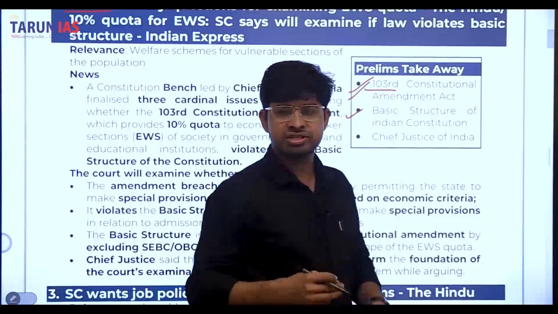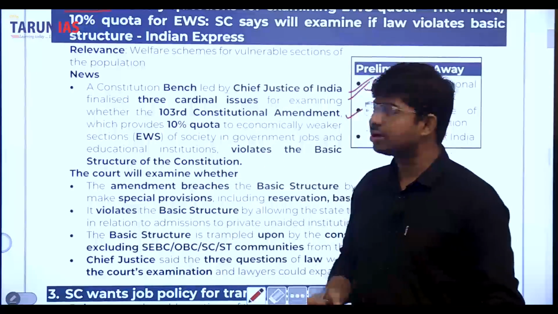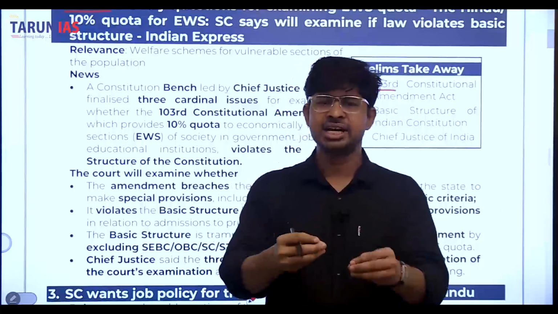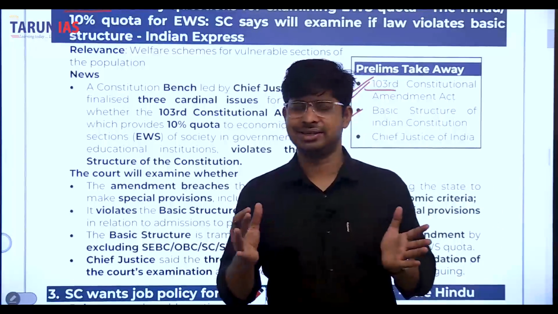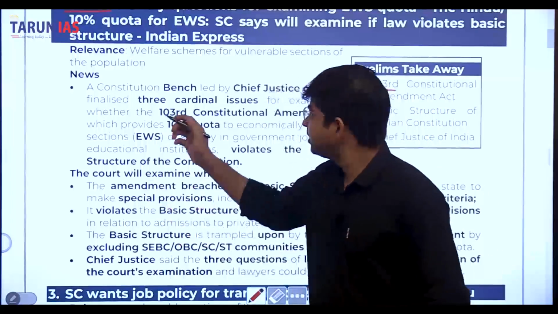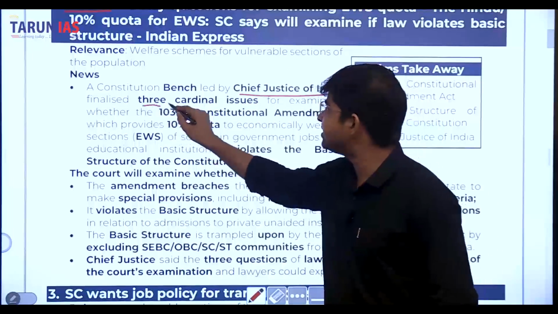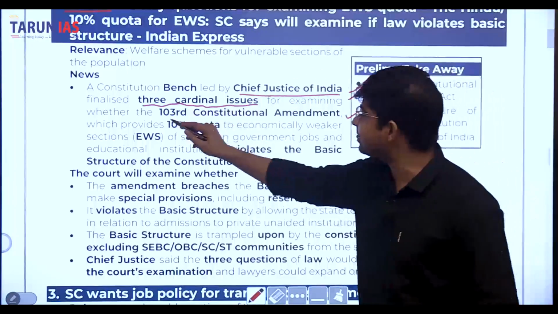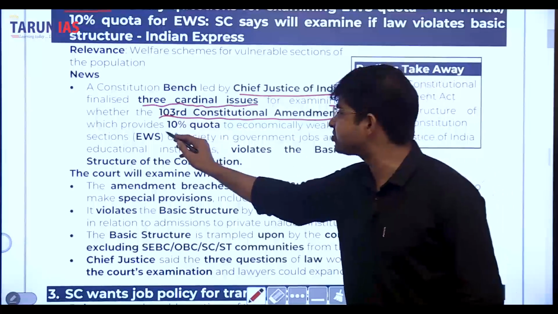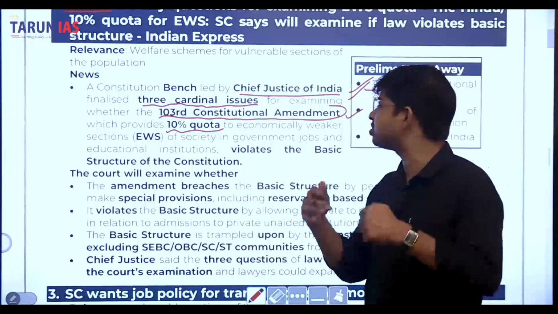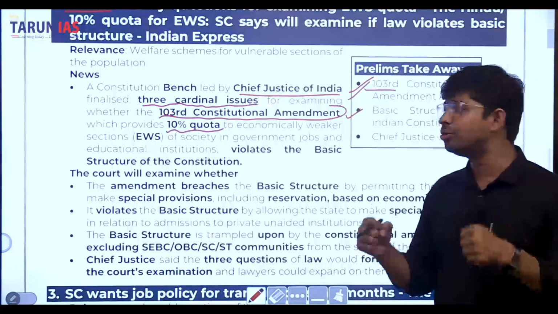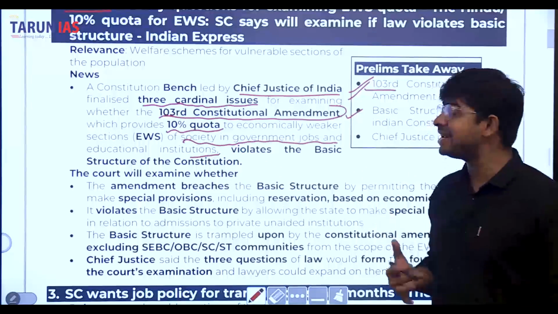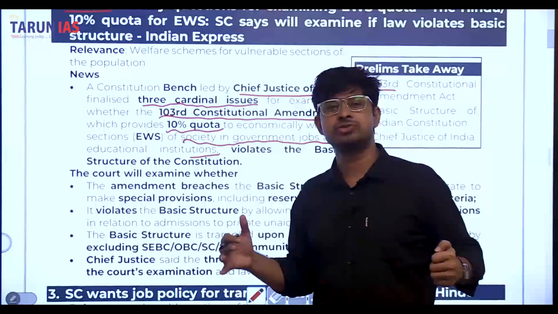So what is new? Now just focus on the news here. The news is that a Constitution Bench headed by the Chief Justice of India, you already know that the Chief Justice of India is U. U. Lalit, finalized 3 cardinal issues for examination. The first question is whether the 103rd Constitutional Amendment, which provides a 10% quota to the economically weaker section, EWS, of society in government jobs and educational institutions, violates the basic structure of the Constitution.